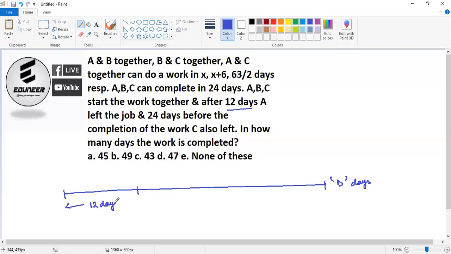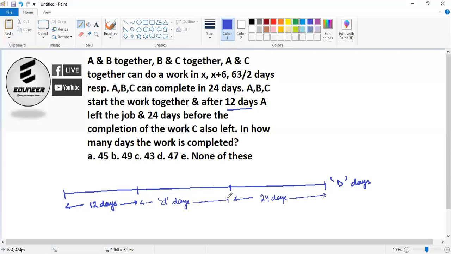So I'll be explaining in as simple a manner as possible, as explicitly as possible. So this video might be a bit long. However, please bear with me so that you understand the nitty-gritties of the solution. Next, I'll divide the portion into another part, which would be the last 24 days. And in the middle, let's say I assume it to be d number of days. Now this d is small d. This is d number of days.